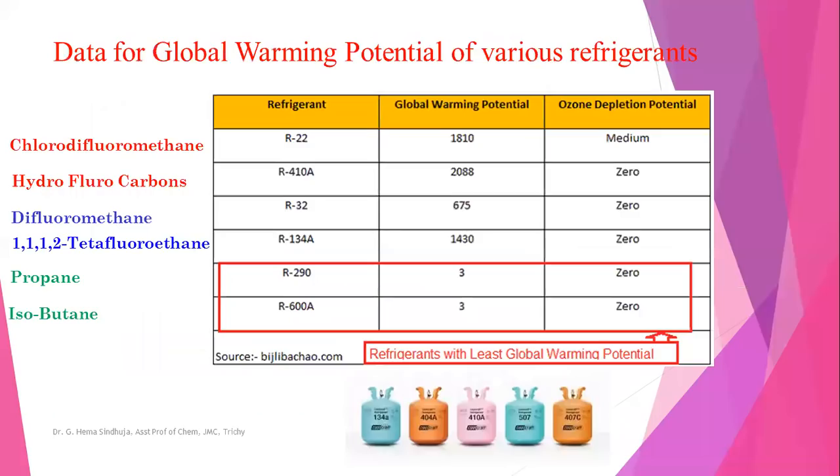instead of freon. Here I have given the data of various refrigerants with their global warming potential value and ozone depletion potential value. For example, R22 is chlorodifluoromethane, R410A is a hydrofluorocarbon blend, R32 is difluoromethane, and there are propane R290 and isobutane R600A. For chlorodifluoromethane and the hydrofluorocarbons, the global warming potential value is very high, that is 1810 and 2088. But when we compare to R290, propane, and isobutane R600A, the global warming potential value is very low and the ozone depletion potential value is zero.